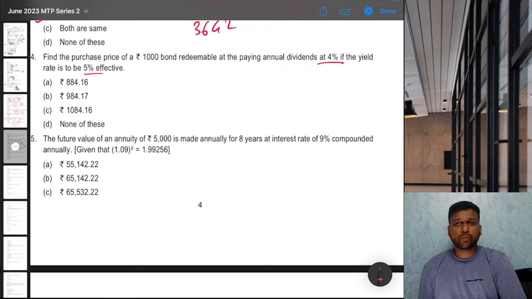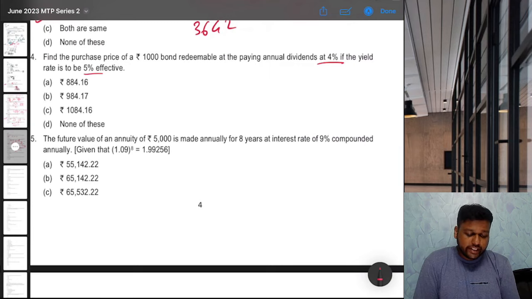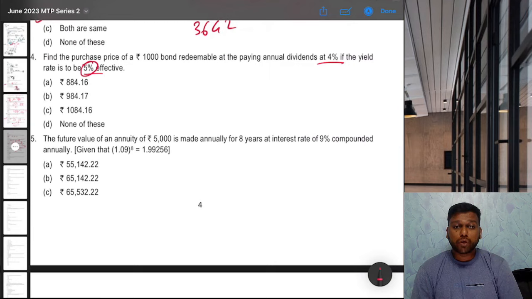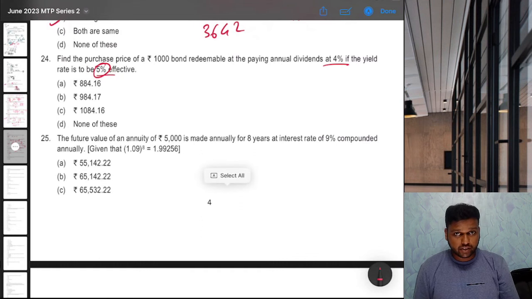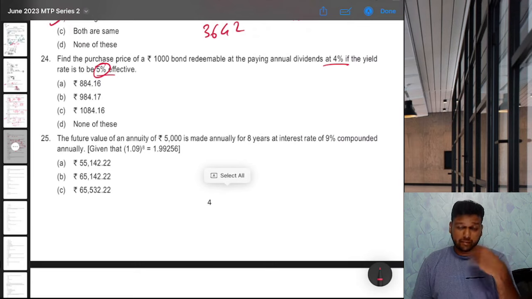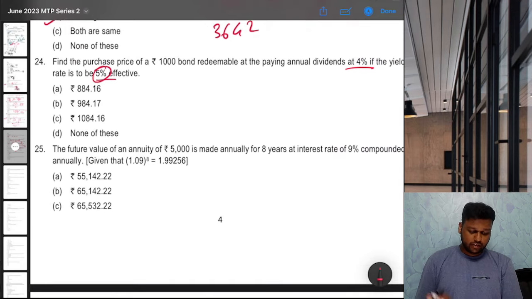What is supposed to be done is we have to find present value of that bond based on the yield rate 5%. Now the problem here is they have not given number of years. If they have not given number of years, we cannot find the present value. So technically we cannot solve this question. There is some printing mistake. But still, let me tell you how to solve this. Suppose it is 4 years, redeemable at end of year 4.